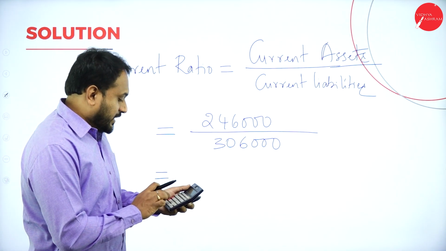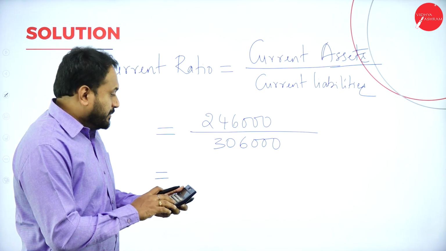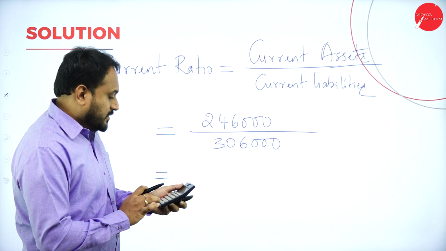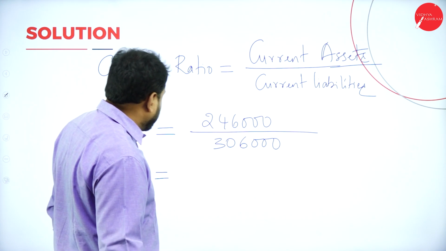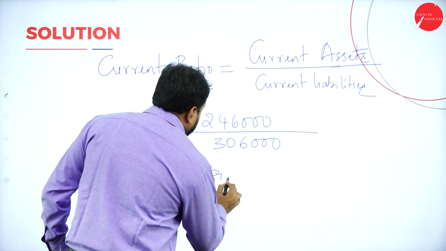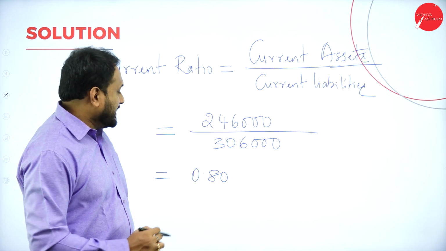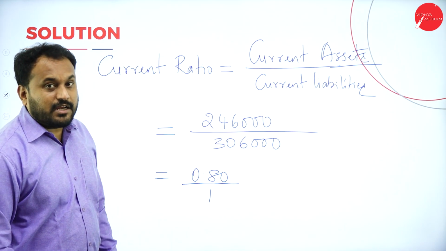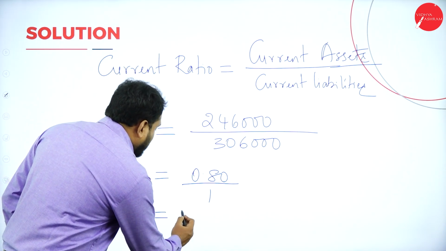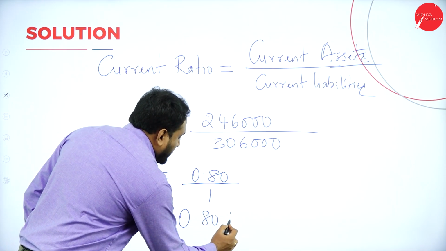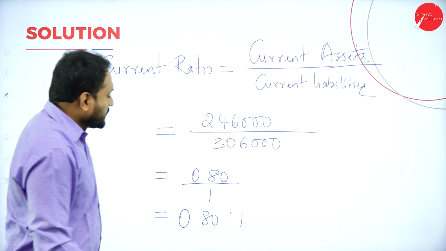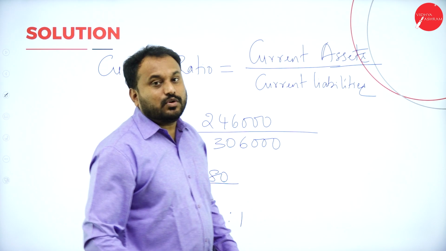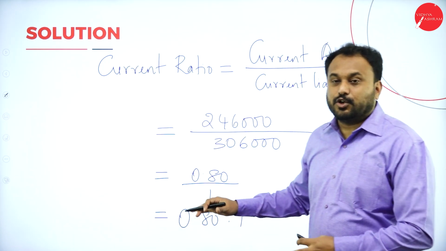Now divide it. Take your calculator, 2,46,000 divided by 3,06,000, is equal to 0.80. Whenever you go with ratios, please understand, 0.80 divided by 1, or you can also represent this as 0.80 is to 1. So this is your answer for the current ratio, 0.80 is to 1. So this is how you will go with the current ratio.